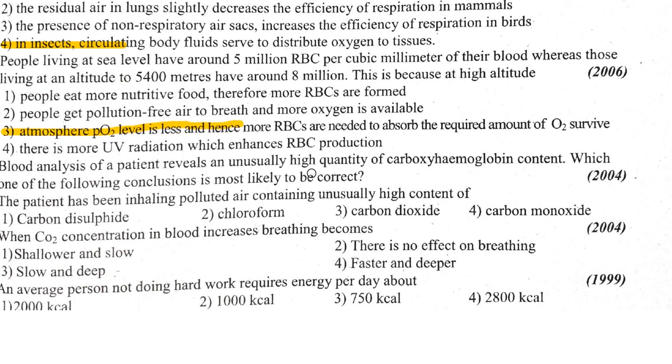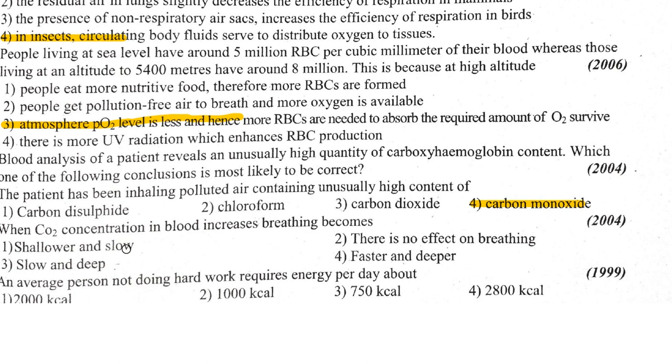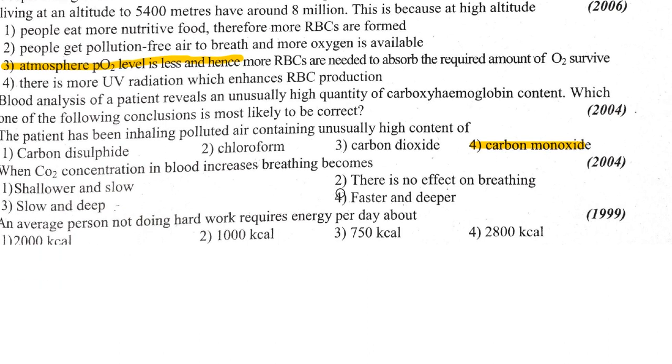Blood analysis of a patient reveals an unusually high quantity of carboxyhemoglobin content. Which one of the following conclusions is most likely to be correct? The patient has been inhaling polluted air containing unusually high content of carbon monoxide. For carboxyhemoglobin, it's carbon monoxide. Carbaminohemoglobin is carbon dioxide. When CO2 concentration in blood increases, breathing becomes faster and deeper. An average person not doing hard work requires energy per day of about 2,800 kilocalories. This is called routine metabolic rate or RMR.